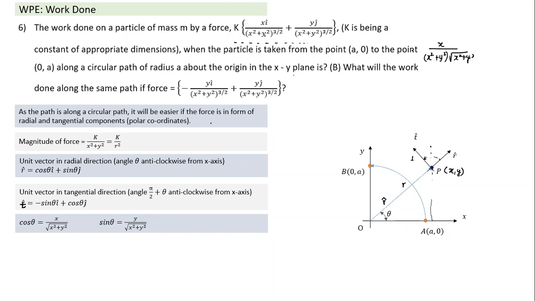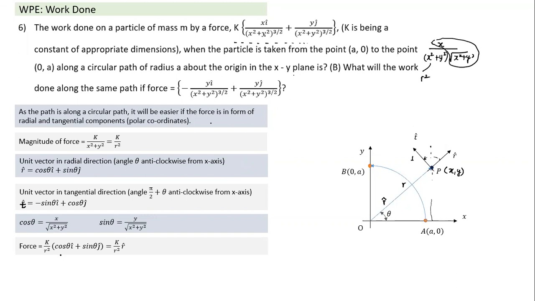Now, what is this term? This term is equal to r square. And what is this term equal to? This term is nothing but cos theta. So write this force here. I take this r square common. So force becomes k by r square times cos theta i cap plus sin theta j cap.